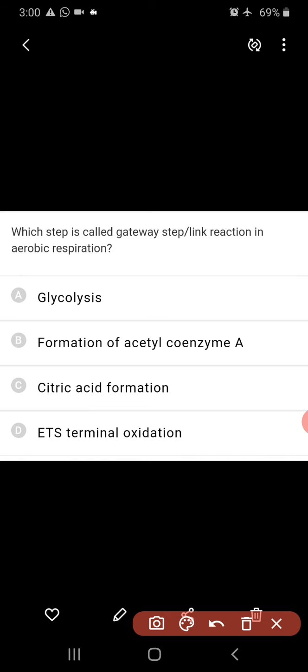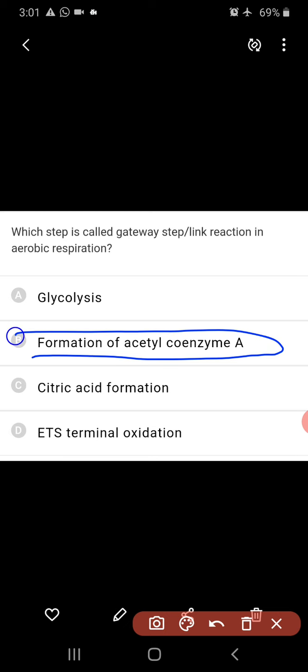Which step is called the gateway step or link reaction in aerobic respiration? Actually, the gateway step or the link reaction is the one which connects glycolysis and the Krebs cycle. So, that is called the connecting link reaction. That is nothing but the formation of acetyl coenzyme A. So, formation of acetyl coenzyme A is the link reaction between glycolysis and the Krebs cycle. So, this step is called the gateway or link reaction.